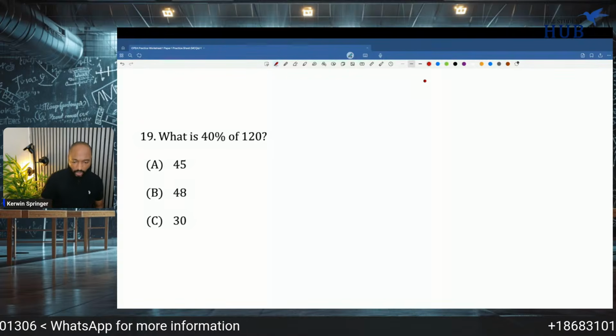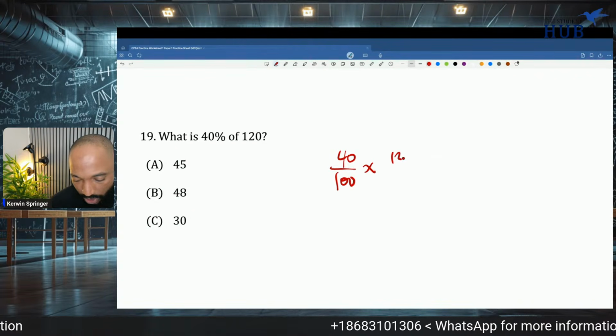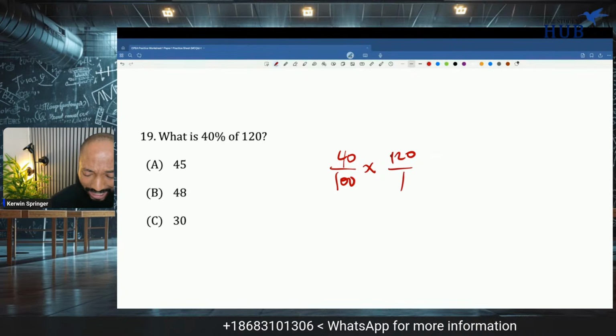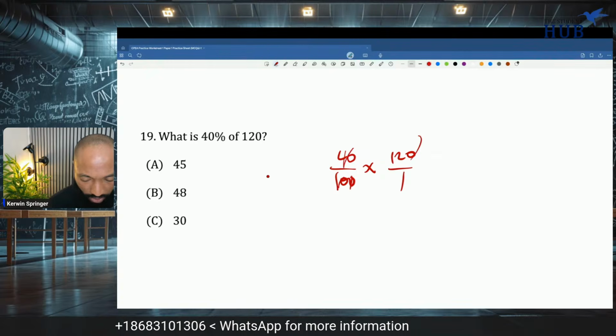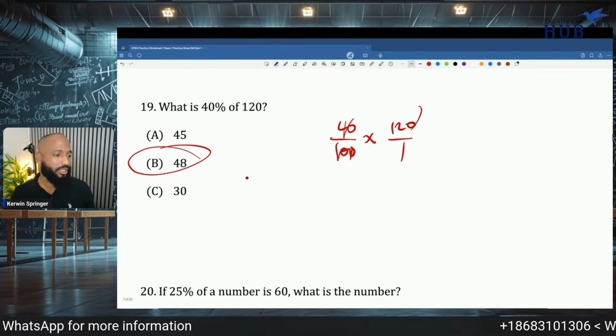What is 40% of 120? 40% of 120. Really? That's what they ask us? Cross. 4 by 12 is 48. Kind of free marks thing, boy.